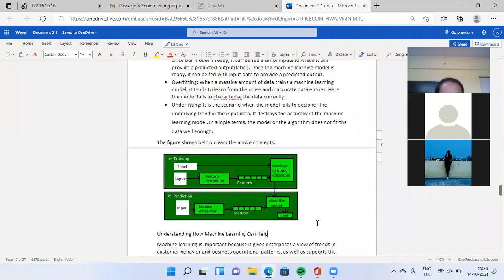Next block is prediction. You assign input. Next, analyze the feature extraction. Divide your features into multiple blocks. Apply different classifier models. And apply the label.